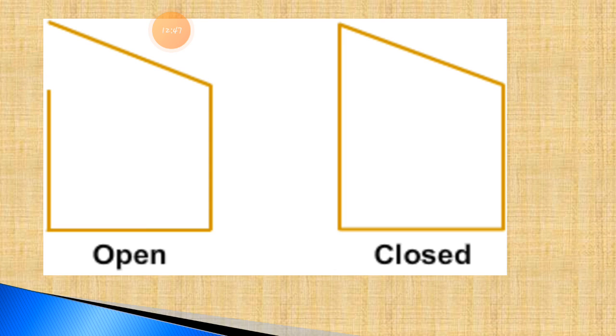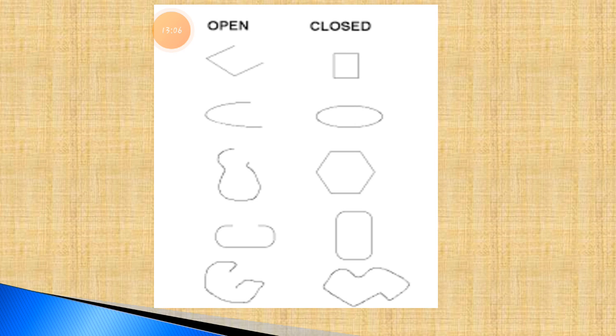So I hope that you have an idea regarding these open and closed shapes, what is the meaning and how they look, how you can compare them with each other, what is the meaning of an open path, open shapes, and what is the meaning of closed shapes. I hope you get the idea now. Now I have a comparison chart, a comparison worksheet for you, with open shapes and closed shapes. You can compare each and every shape here.